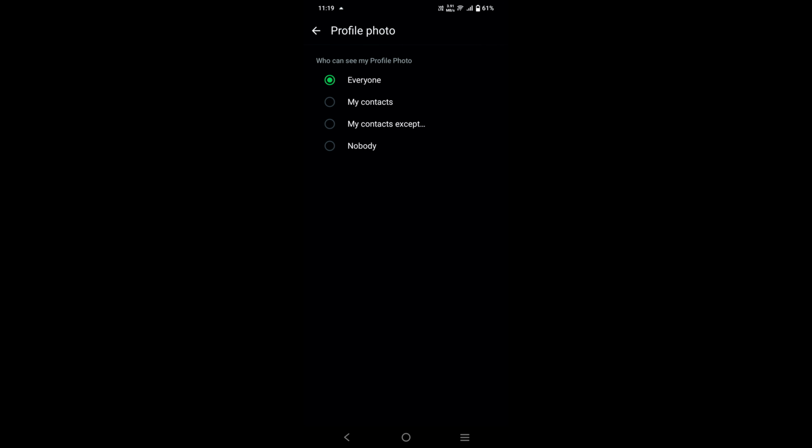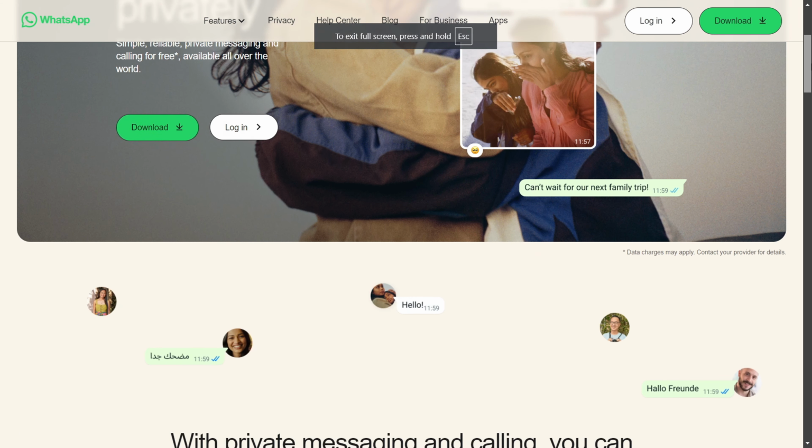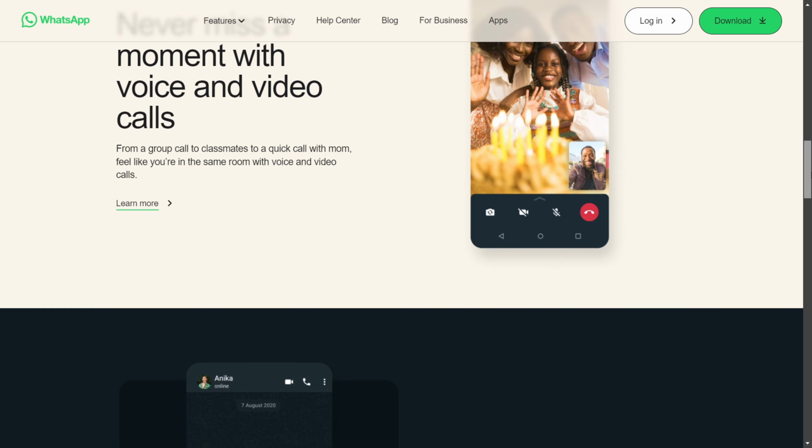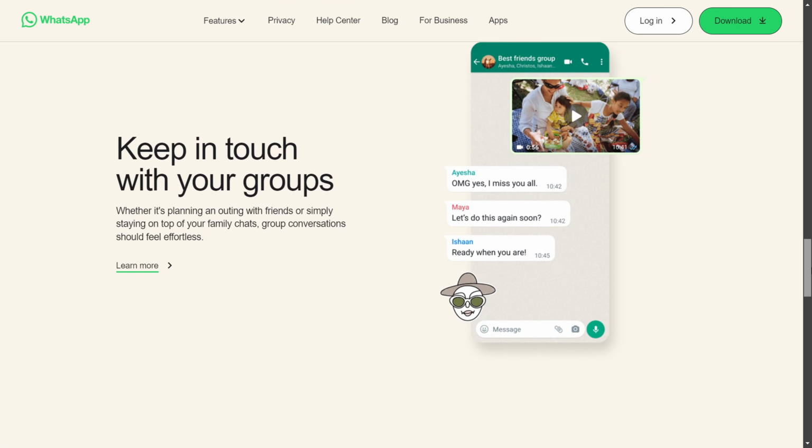So this is a very interesting thing, how you can stop things on WhatsApp. You can even do the same for status too. WhatsApp is now coming more for privacy purposes, and it's pretty cool to see that. So this was how to stop people from screenshotting your profile picture.